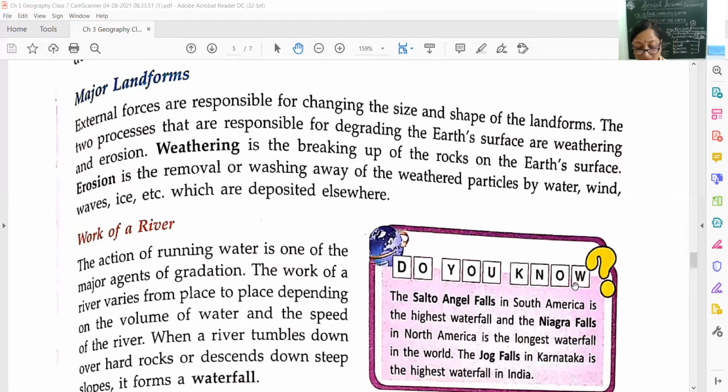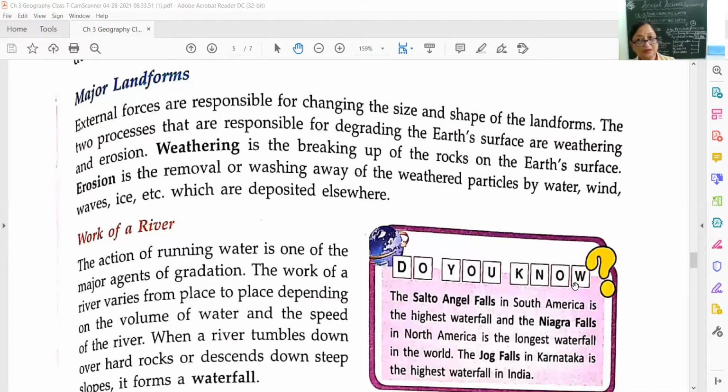The work of a river varies from place to place depending on the volume of water, the amount of water the river is carrying, and the speed of the river. When the river is flowing from the top of the mountain, the speed will be high because it will be on a slope. But when the river comes down and is flowing in plains, then the speed will be less.